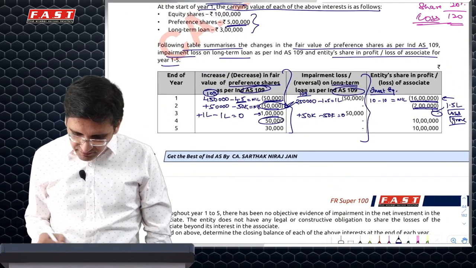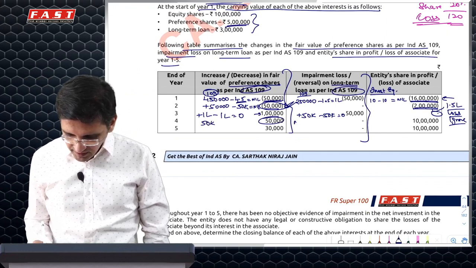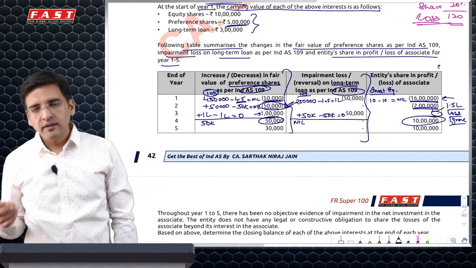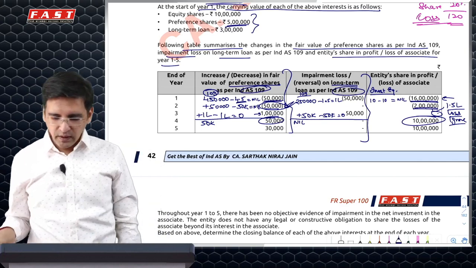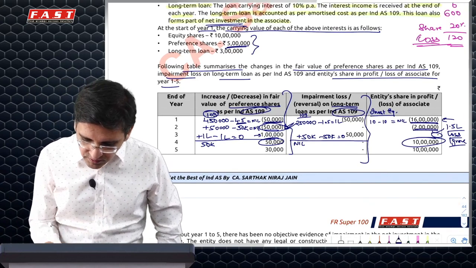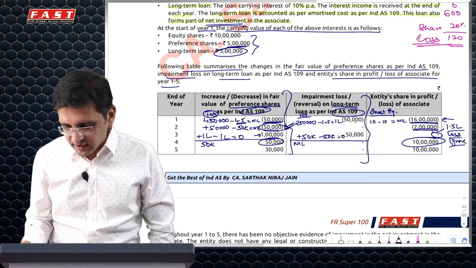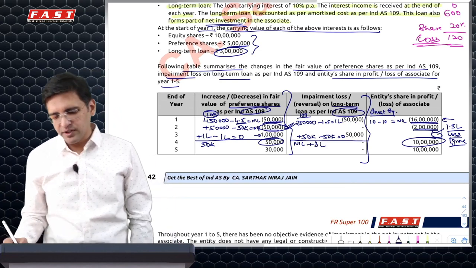Now next year again 50,000 plus, so this will come at 50k. Here there's no gain, so this will be at zero opening values. Now there's a gain of 10 lakh. First, whom should I go to? The one who's standing in the front of the line. That means the loan asset. Now loan asset ideally would have been recognized at what? So it was at 3 lakh. We recognized the loss of 50 as per 109 and recovered it at 50. So it should come at 3 lakh. So we'll book a gain of 3 lakh first year.